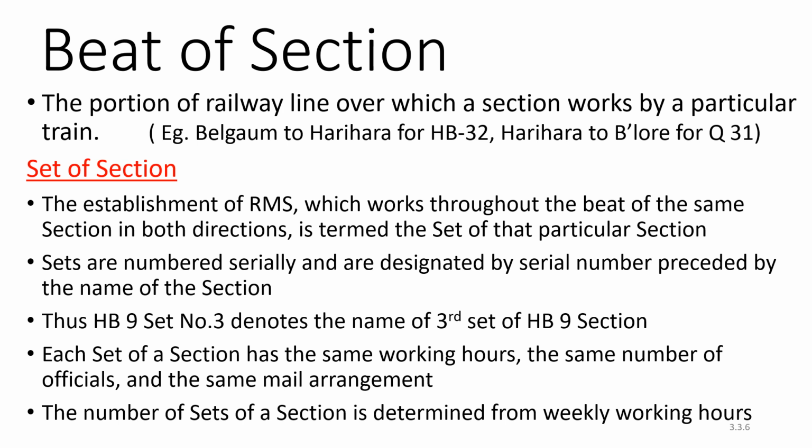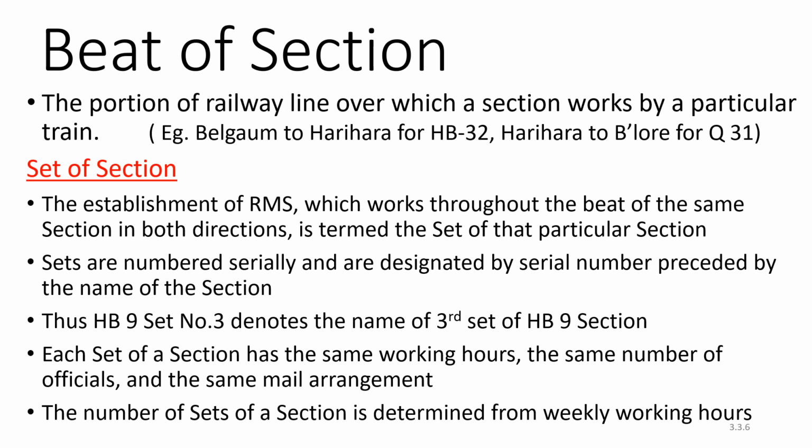When the train moves from Belgaum to Harihar, it is named HB32, and when the train comes from Harihar to Bangalore, it is named Q31. So different names are given for that particular route.